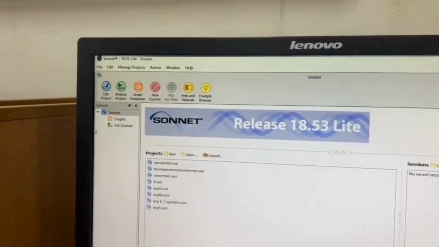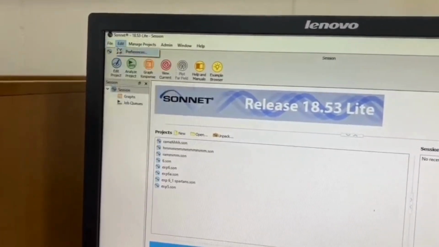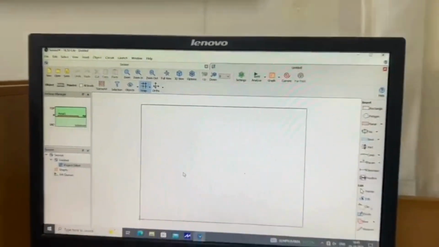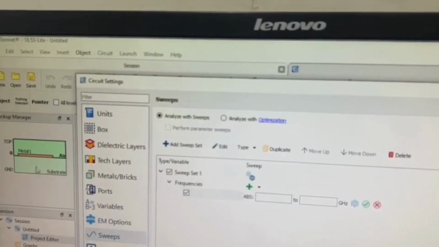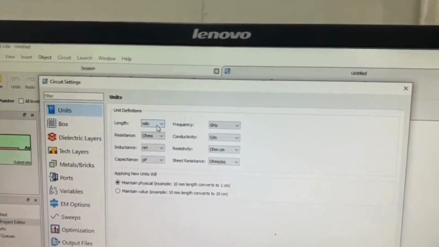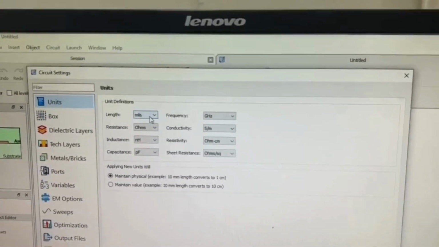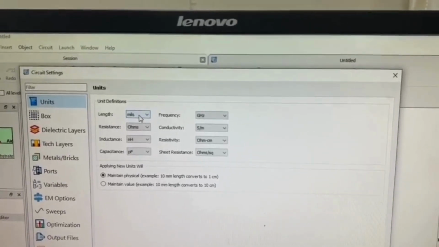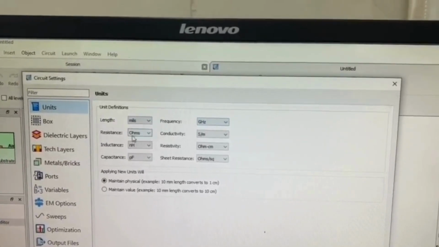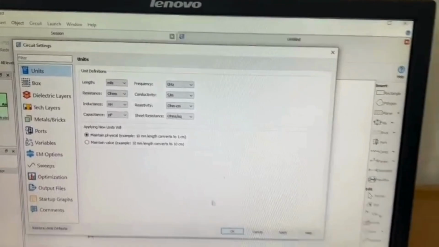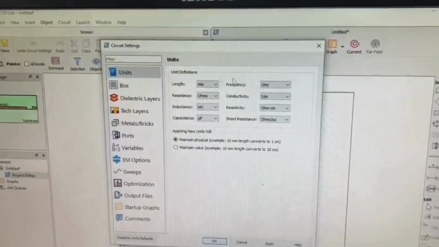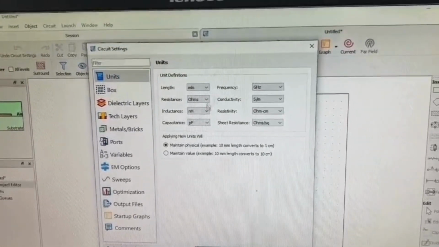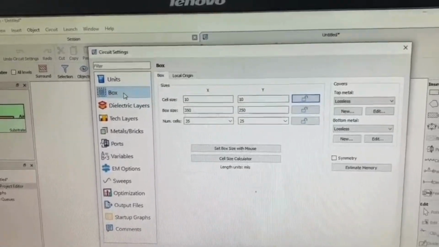After opening the Sonnet Lite software, go to File, then click on New Geometry, and we will be getting a new project. In this, first we have to click Circuit, then Circuit Settings, go to Units, then set the length as mils, then frequency as geometry, resistance, so it's a default, it's in the right position, so just click on OK. So the units are in the right position, make sure it's in this settings, then go to box.